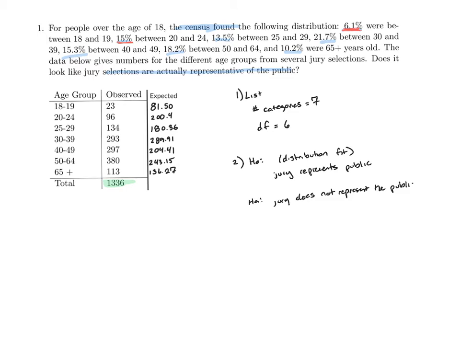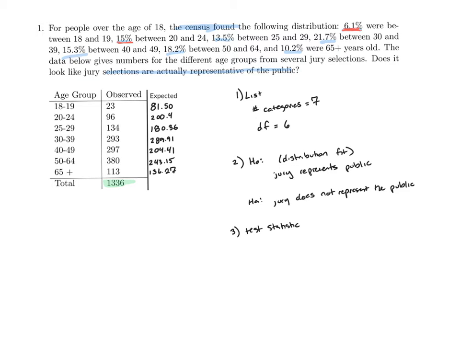So once again, my null hypothesis, that wholesome assumption that everything's equal, is that the jury represents the public. HA, my alternative, is the opposite of that: the jury does not represent the public. Now that I've done this, the next thing I need to do is look at step 3. Step 3 is my test statistic. This is where I'll calculate chi-squared.